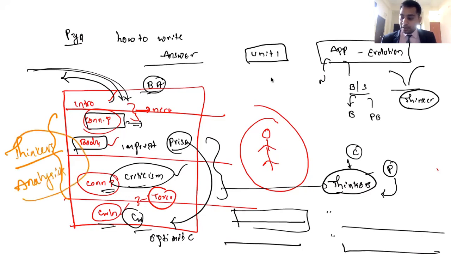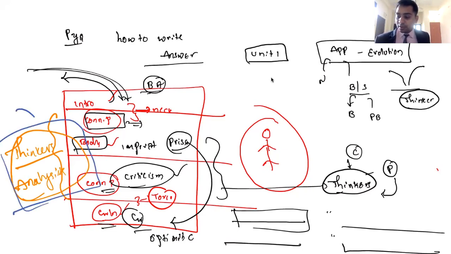If you want to become an analyst, you have to do PhDs, you have to do some research work, and then you'll become an analyst. Now we are just preparing for the subject, so don't become an analyst. Use what analysts have said and then present it from their end. This is how answer writing is. More or less, the answer writing structure remains the same for every other topic also, but for this particular unit, your answer writing has to be like this.